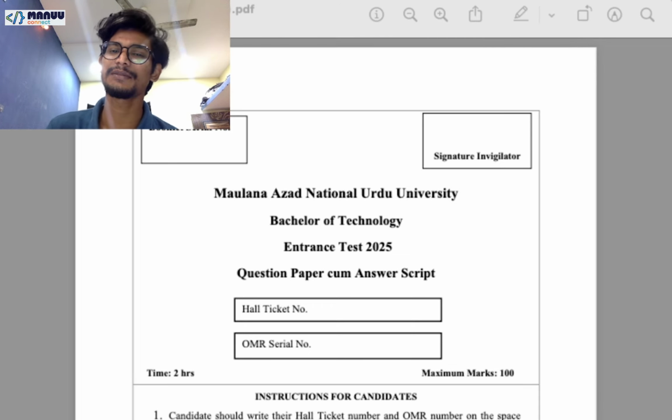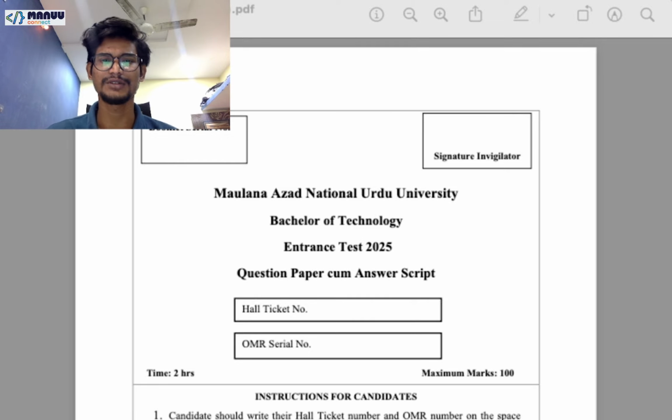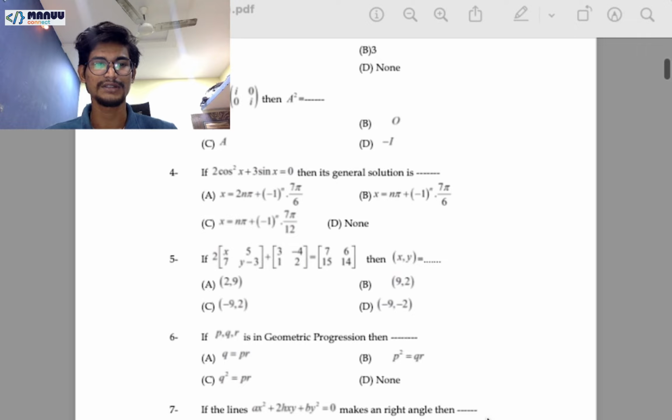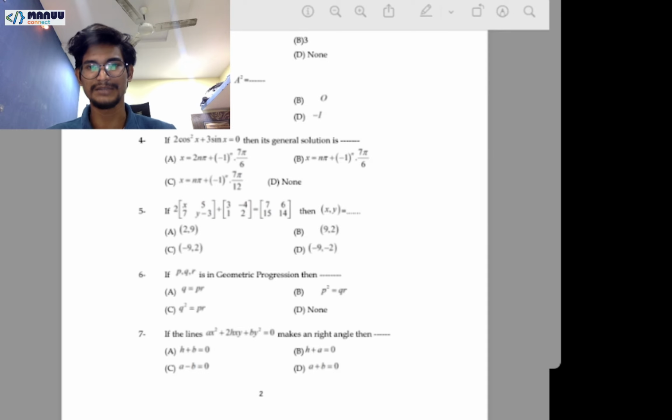And if you're an average student in mathematics, I think you should focus on physics and chemistry because of the repetition of questions. Mostly questions are repeated in physics and chemistry, so don't worry, I'll share the most asked question topic names in the description as well, so you can cover those topics too, right? Because mostly questions are repeated, right? So yeah, let's talk about the mathematics part, right?